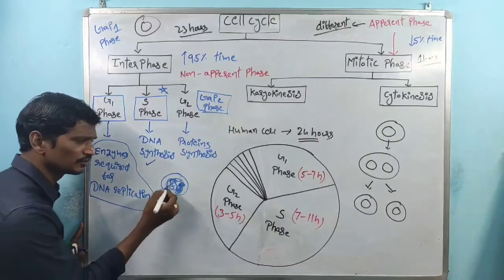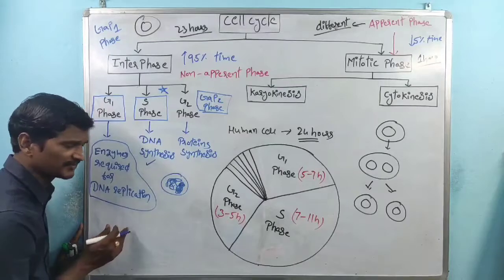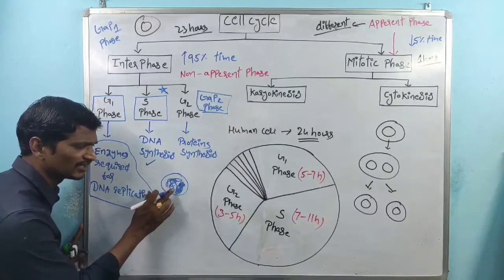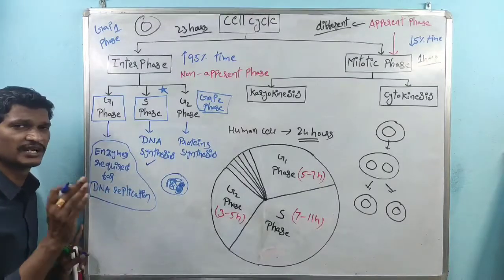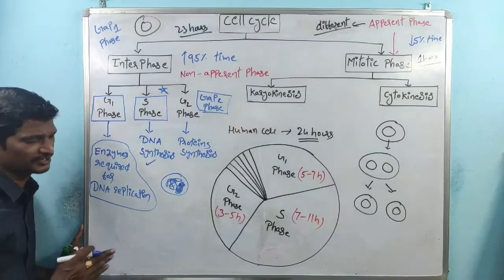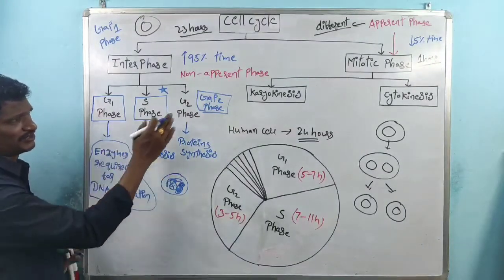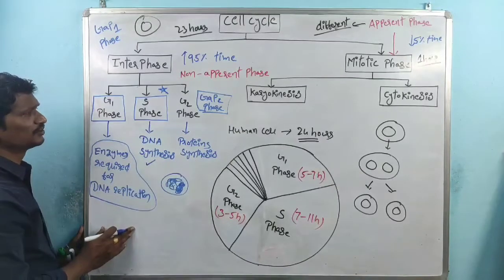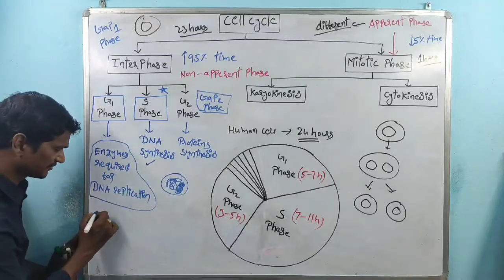So here also, within the nucleus, generally one set of chromosomes is there, and the same set is produced. That is nothing but the replication process. Replica is nothing but copy. So in S phase, DNA synthesis takes place. In G2 phase, again protein synthesis takes place. So G1 phase is also called the pre-DNA synthesis phase.